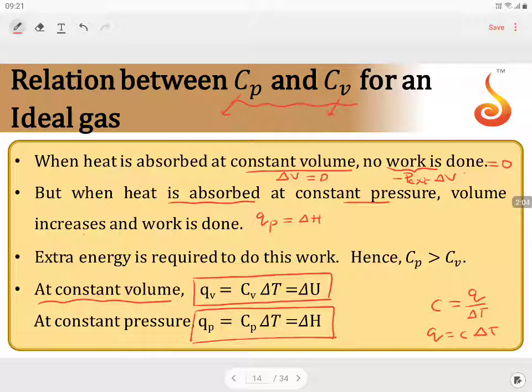But what can we clearly understand? At constant volume, it is reflected only in the form of change in internal energy, but no work done. But at constant pressure, an extra work is also being done in that particular process. So the total energy required for the constant pressure condition is more than at constant volume. So more heat is required at constant pressure than at constant volume. So we can say Cp is always greater than Cv.